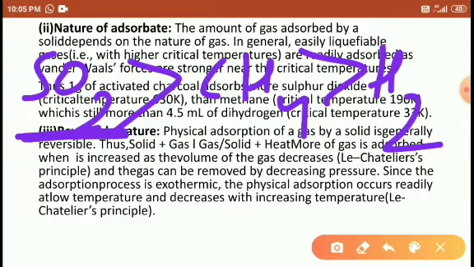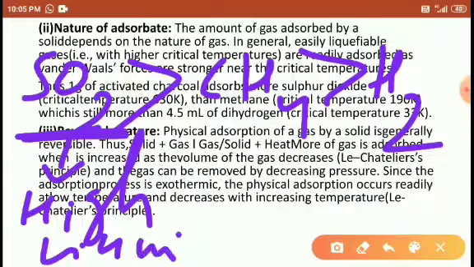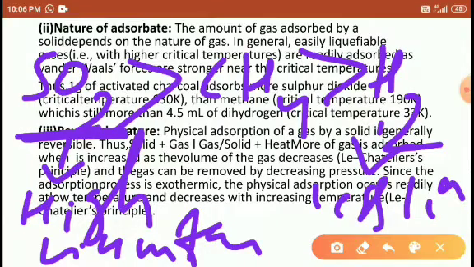Because one sulfur dioxide particle shows a strong intermolecular force of attraction with the next sulfur dioxide, so it is highly liquefiable, while hydrogen is less liquefiable. Right, students?